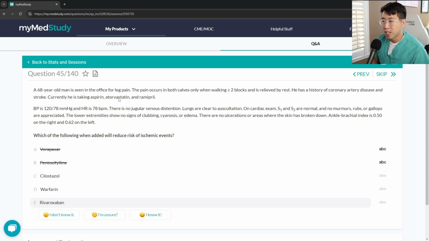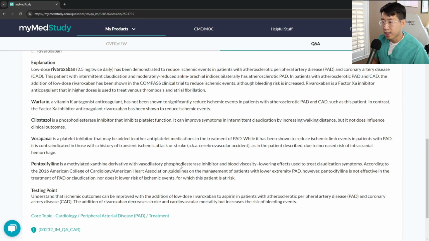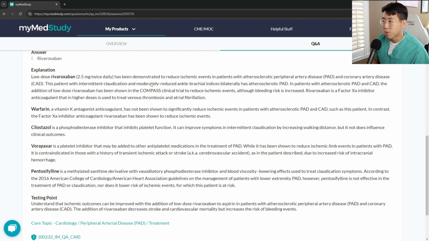I don't think that really changes anything for me. I think I would still probably recommend him to be on a DOAC. So we'll go with a DOAC. Low dose rivaroxaban has been shown to reduce ischemic events in patients with peripheral arterial disease and coronary artery disease. Warfarin has not been shown to significantly reduce ischemic events in patients with PAD and CAD.